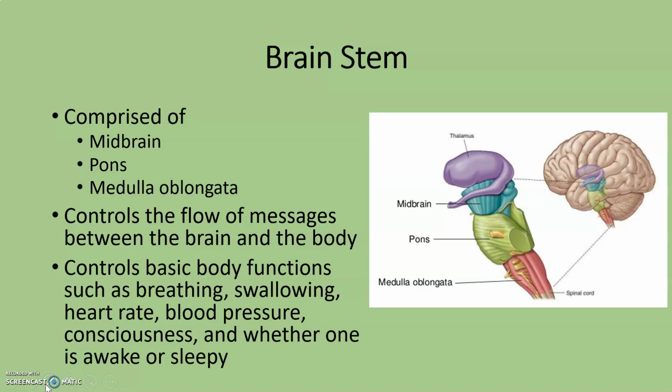It also is important for controlling body functions such as breathing, swallowing, heart rate, blood pressure, consciousness, and whether one is awake or sleepy. And that concludes our discussion today on the major divisions of the nervous system and the divisions of the brain.